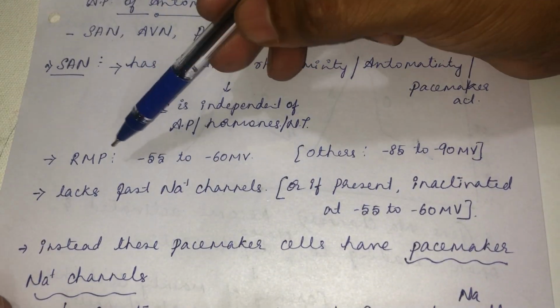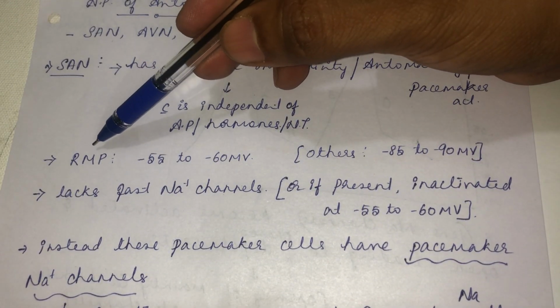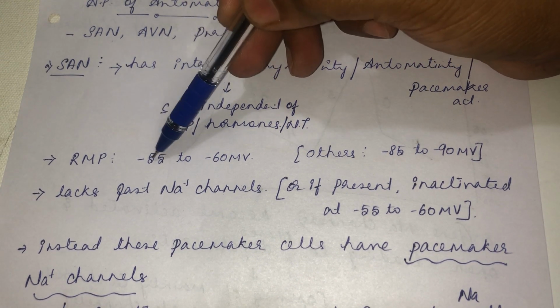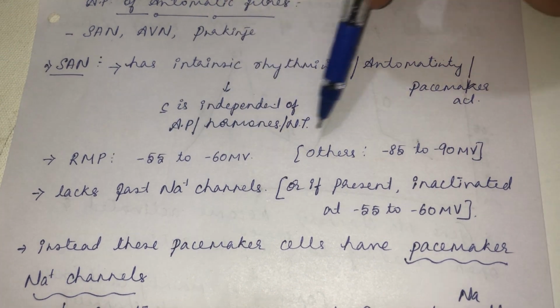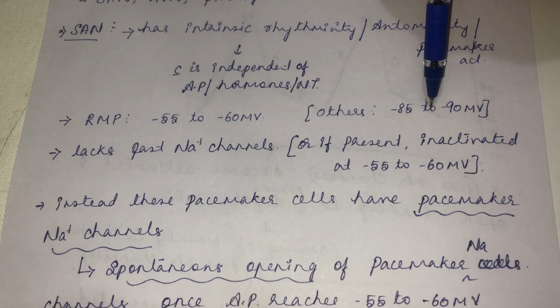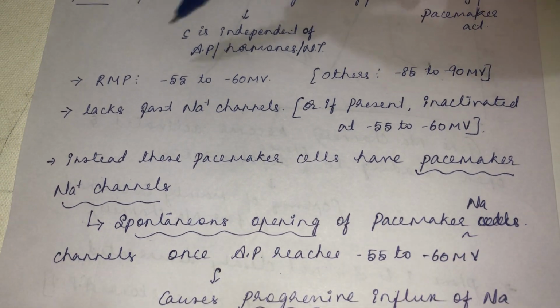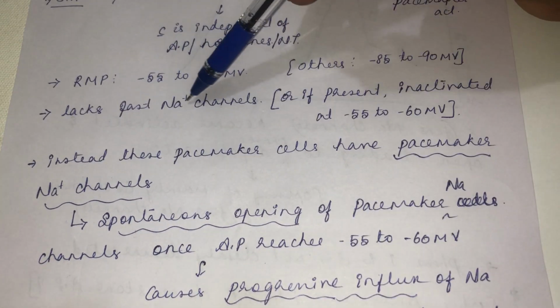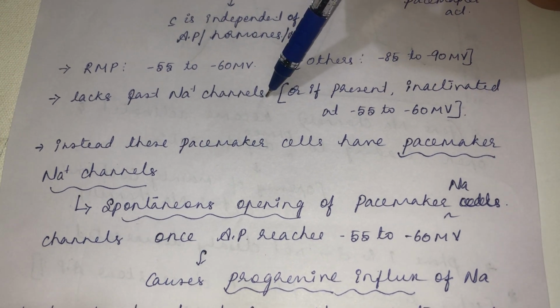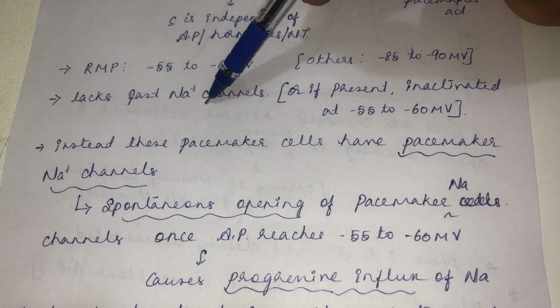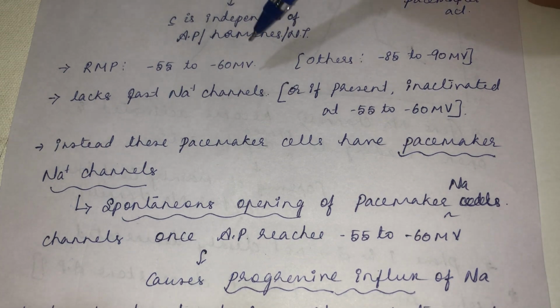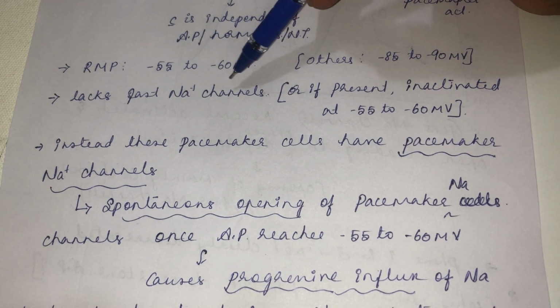And the difference here is the action potential of the SA node. The resting membrane potential of the SA node is minus 55 to minus 60 millivolt, whereas in the non-automatic fiber it was minus 85 to minus 90 millivolt. And the SA node lacks fast sodium channels, whereas in the non-automatic fiber the fast sodium channels were there.